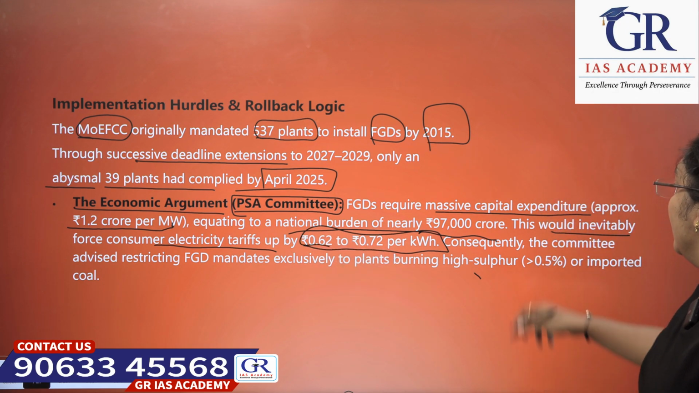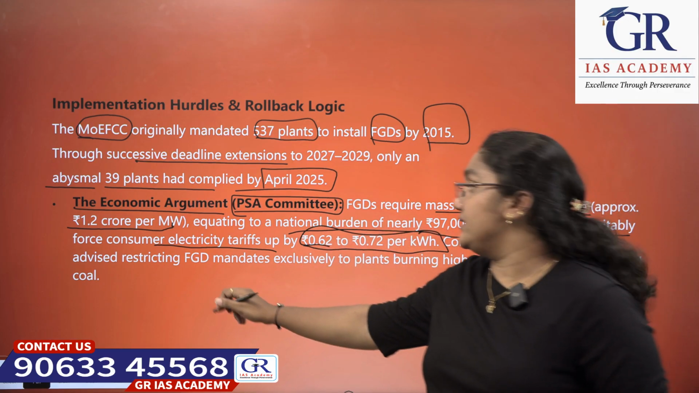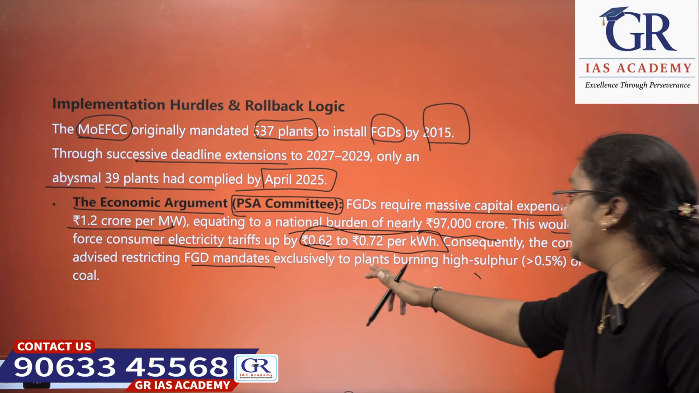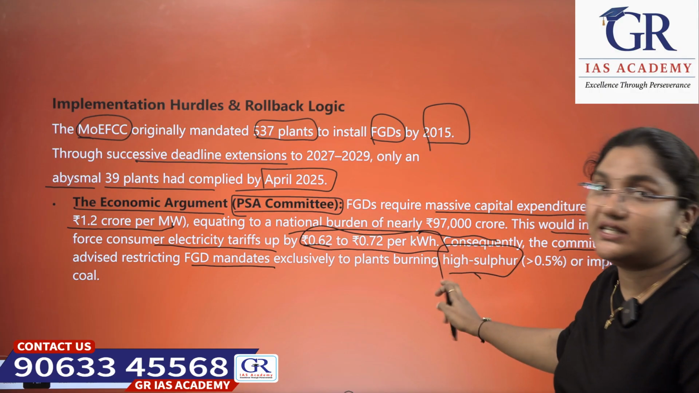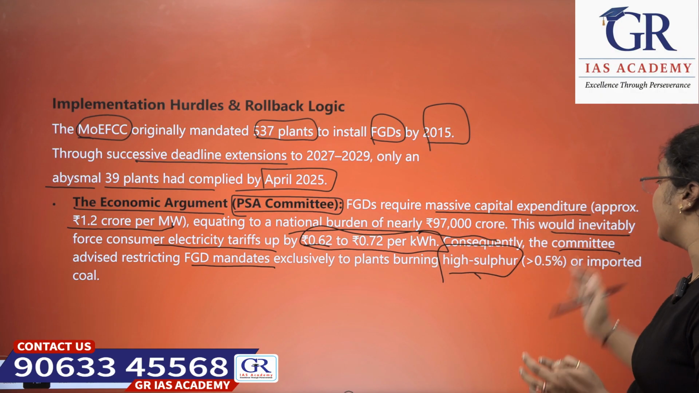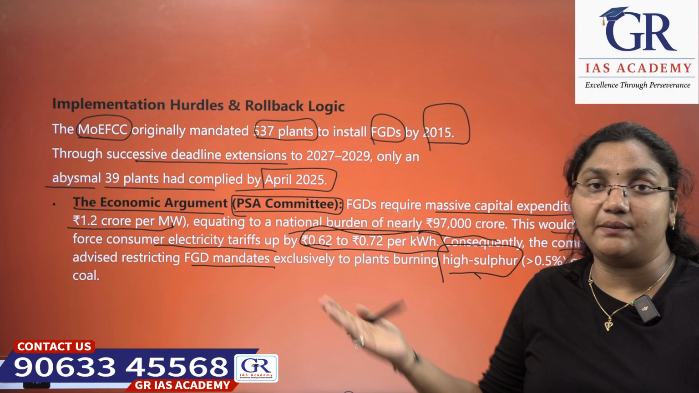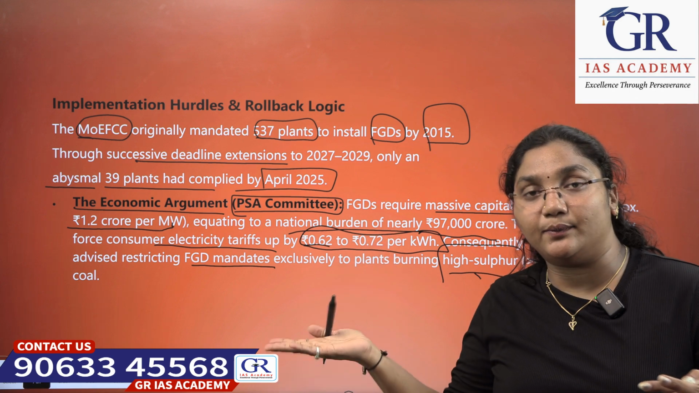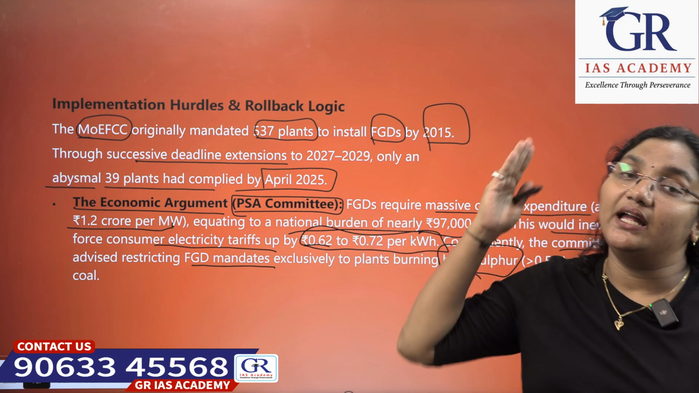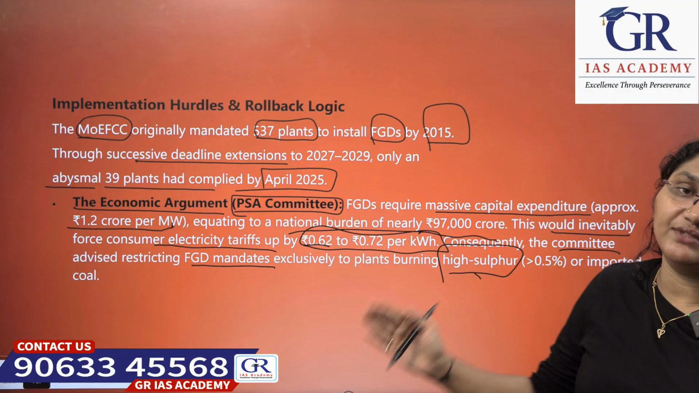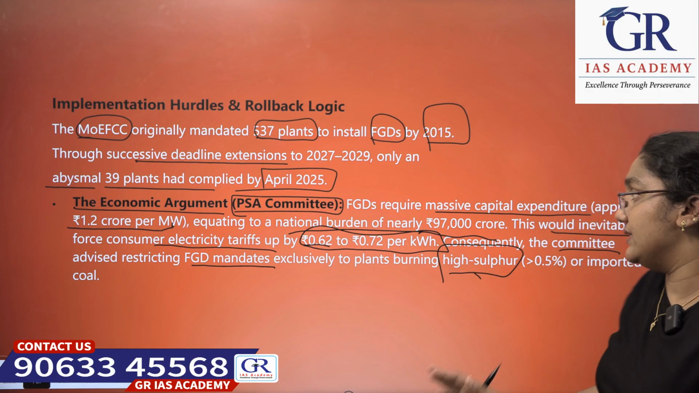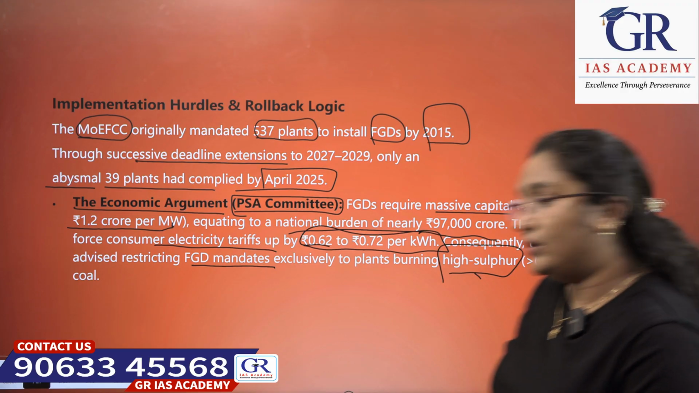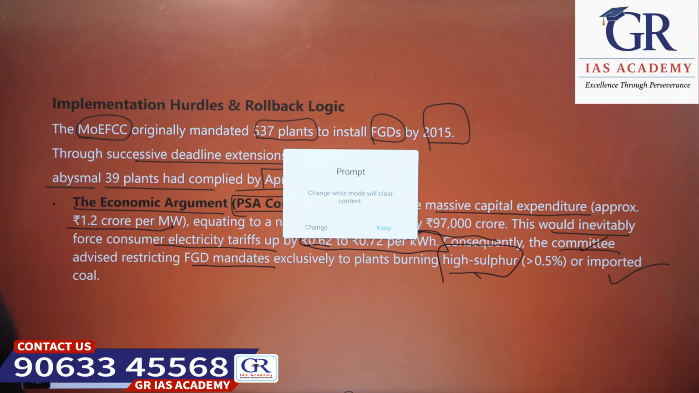Okay. Now, consequently, the committee advised restricting the FGD mandates exclusively to plants burning high sulfur coal, greater than 0.5%. If any thermal plant burns sulfur more than 0.5%, that plant should have FGDs. It is mandated to have the FGD in the thermal power plant. This is said by the PSA committee. Okay, or imported coal.